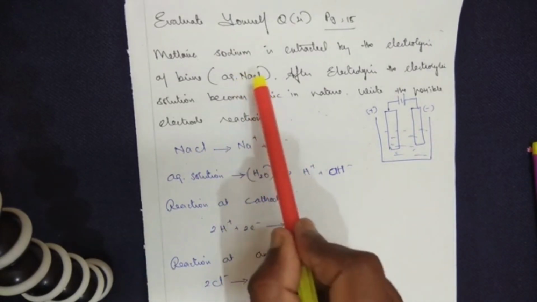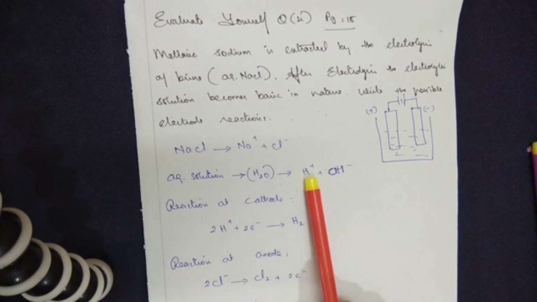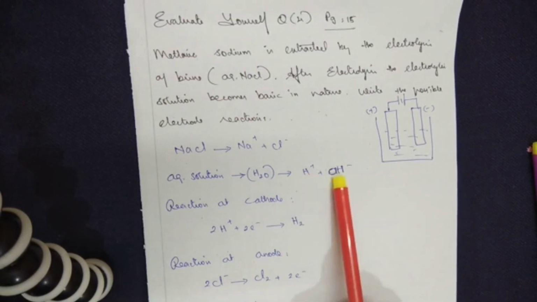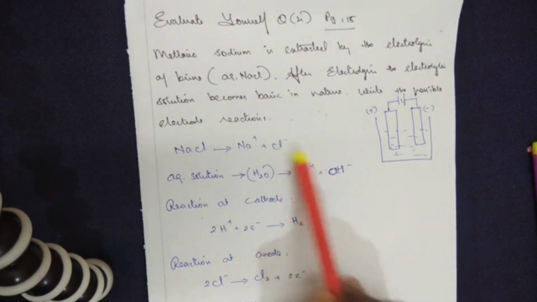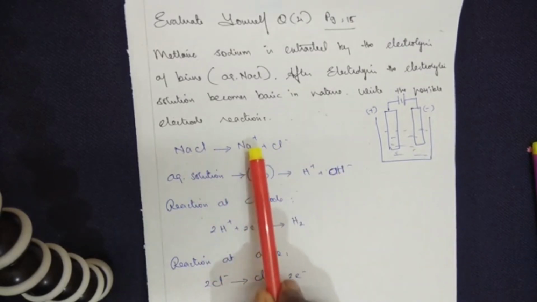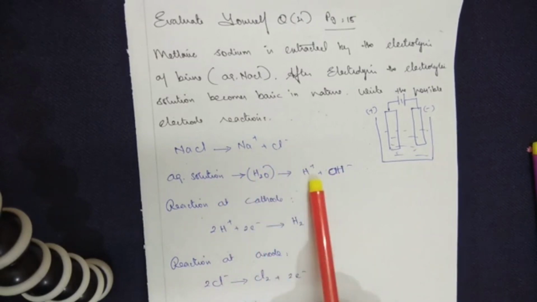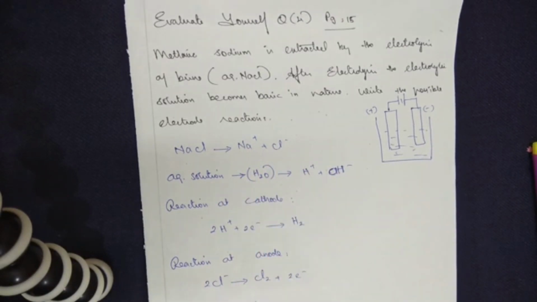Now in what are we dissolving the sodium chloride? Aqueous solution. Aqueous solution is water. How does a water molecule get split into H+ and OH-? We'll come back to this later. Just for the time being, remember NaCl gets converted into Na+ and Cl-, and the aqueous solution of water gets split into H+ and OH-.